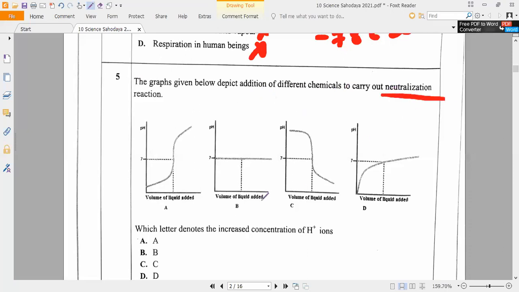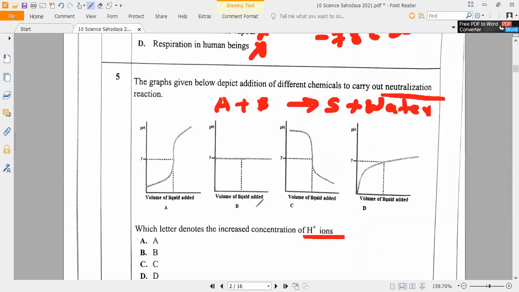Don't think about the graphs, everybody. So now, listen carefully and tell me. What is a neutralization reaction? Acid plus base will react and give you what, guys? Salt plus water. Yes or no? Please respond. Salt plus water. Now, which letter denotes the increased concentration of H plus ions, they are asking.